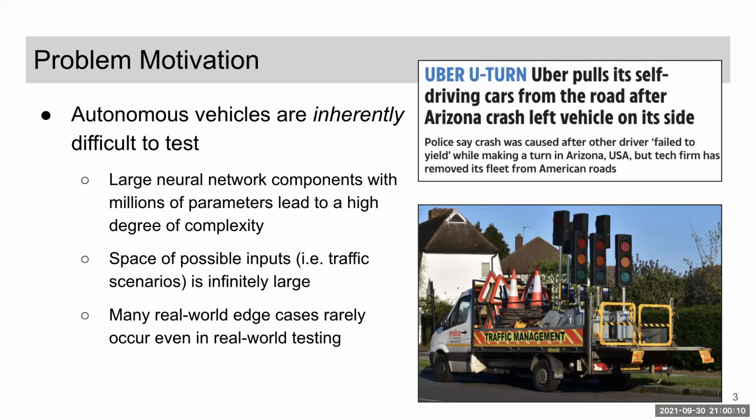Finally, there's a long tail of rare edge cases that can individually occur infrequently, but in aggregate, they pose a significant risk. For instance, a recent Twitter post in June described a Tesla autopilot system that was struggling to comprehend a truck carrying traffic lights, as shown in the image on the right.